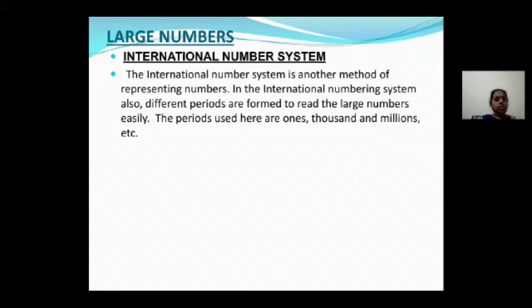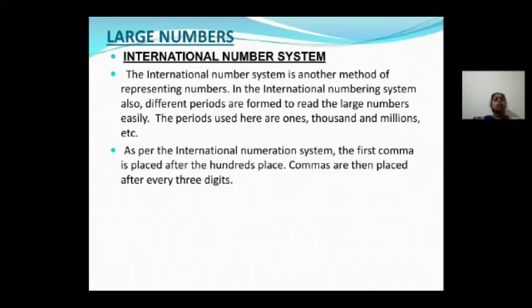International number system is another method of representing numbers. It also has different periods to read large numbers. What are the periods of the international number system? Ones, thousands, millions, billions, and trillions. These are the periods of the international number system.